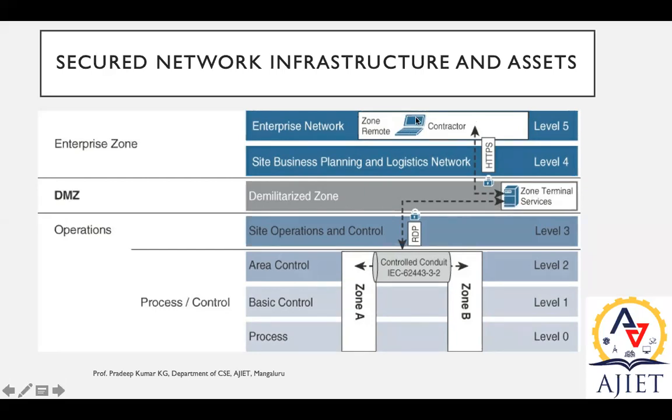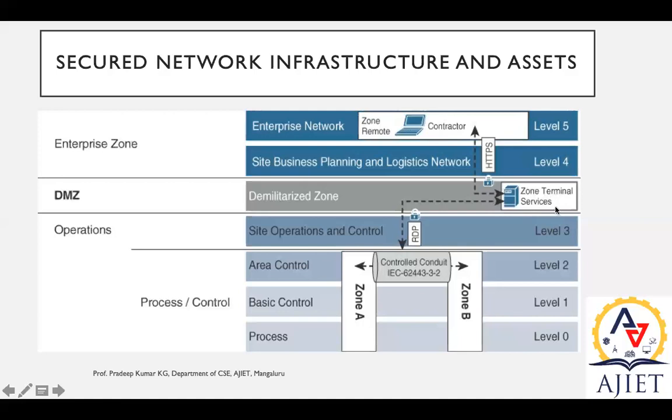So consider a situation where, from the enterprise zone, a network is supposed to access some data from the lower level. There is no direct connection from this enterprise network to the lower level, say the process. So what happens is we will have a separate application. Through that application, we are going to interact with a machine which is available in the DMZ, the demilitarized zone. The application is monitored via the zone remote contractor. From the zone remote contractor, we're supposed to access the machine which is available in the DMZ, the demilitarized zone,